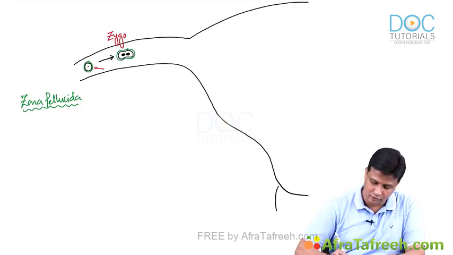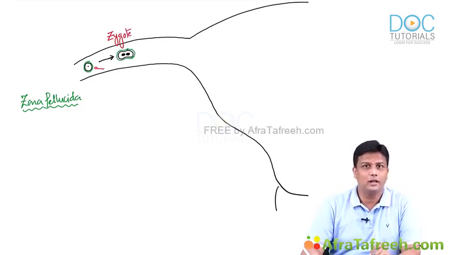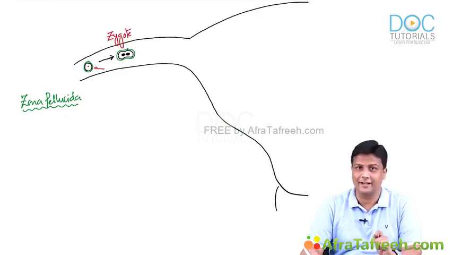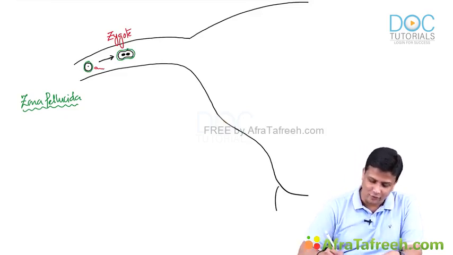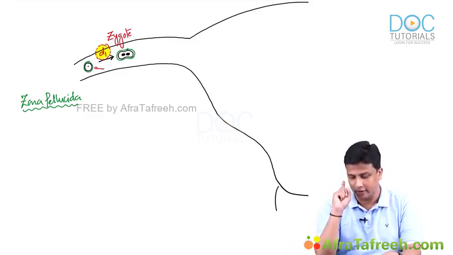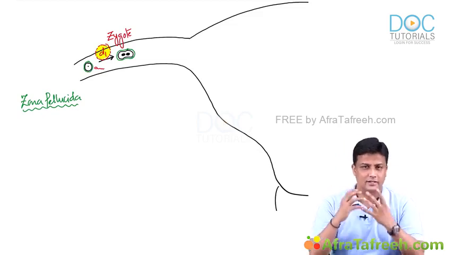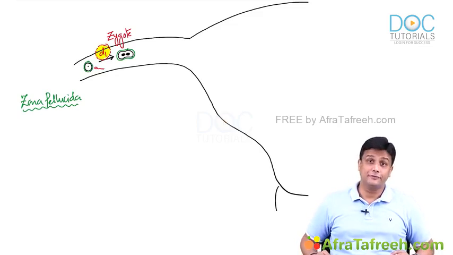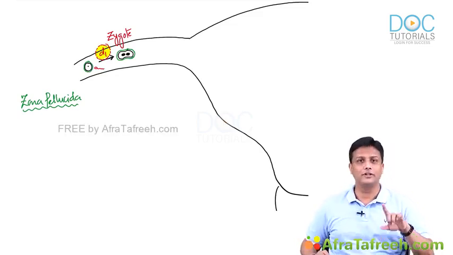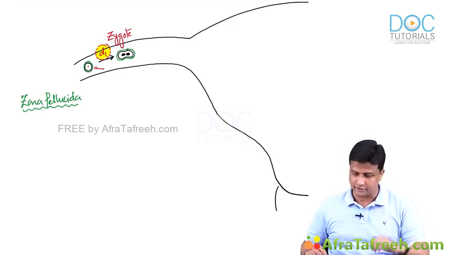Now, is there any MCQ which is possible here? Yes. You need to remember when fertilization will take place, on which day. And remember, my dear friends, fertilization will be taking place on day 1. So I'm just going to represent the days with D, day 1. Fertilization is going to take place on day 1. Or vice versa, if someone asks you which should be considered the first day of the pregnancy? The day on which fertilization occurs. So the day on which fertilization occurs should be considered the first day of the pregnancy.